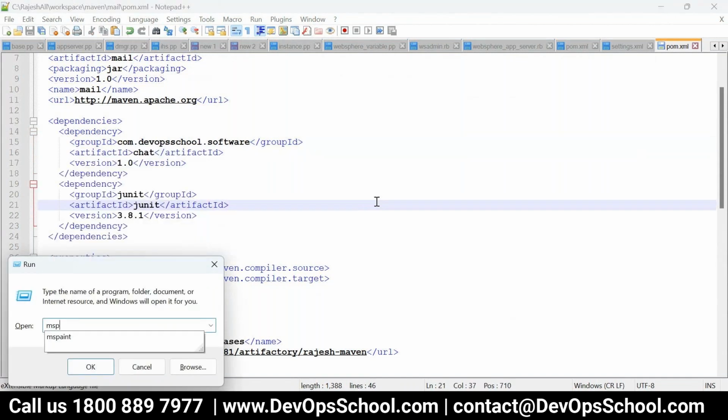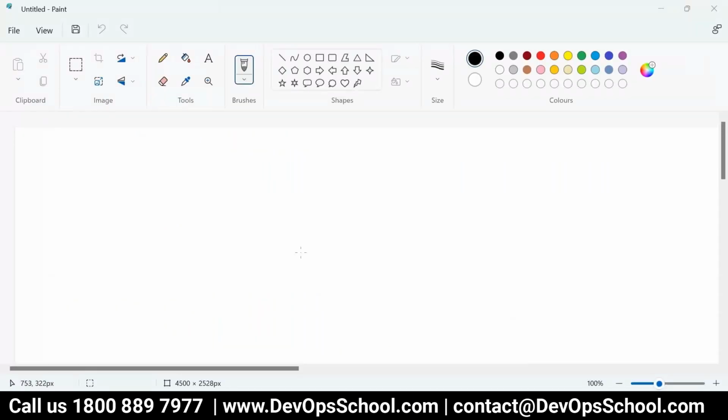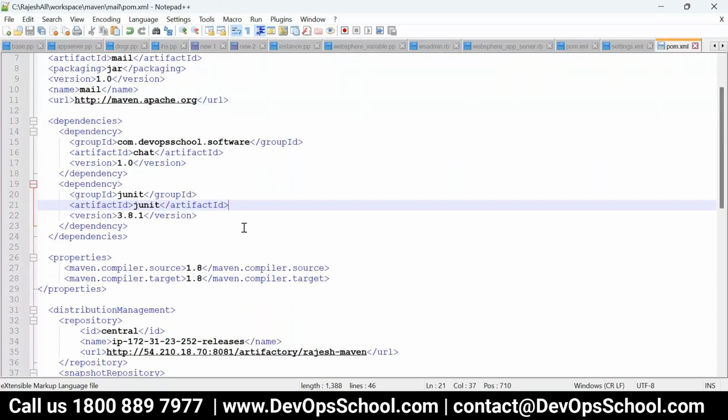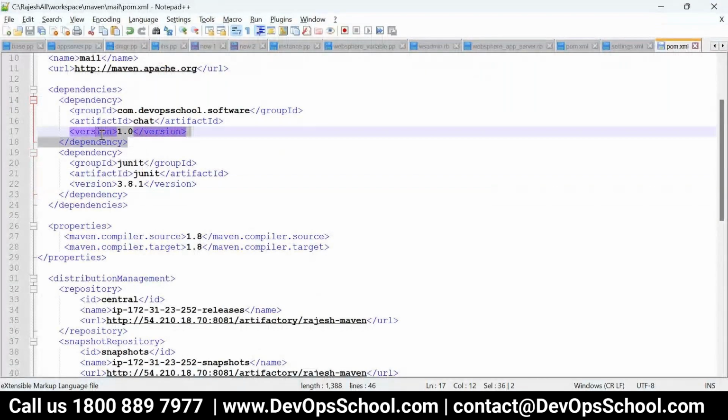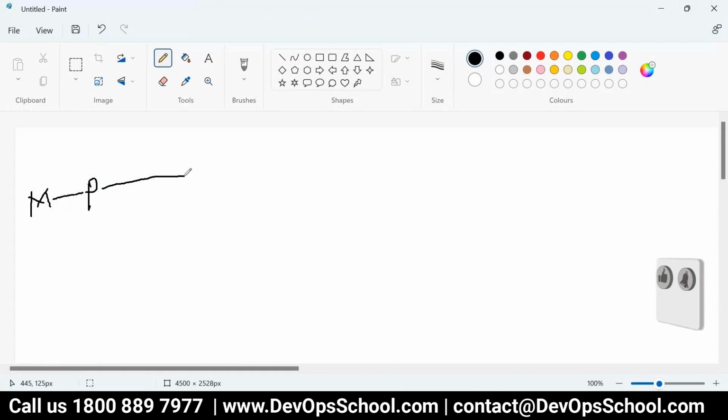What happens if I try to build the mail project? Maven will look at the pom.xml for dependencies, read this part, and then look for this dependency in the local repo, which is .m2. I hope you remember that from the last session.